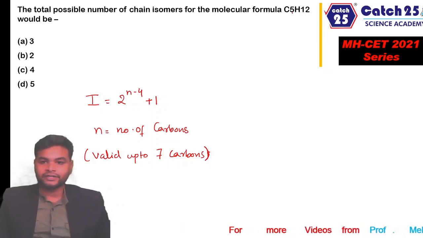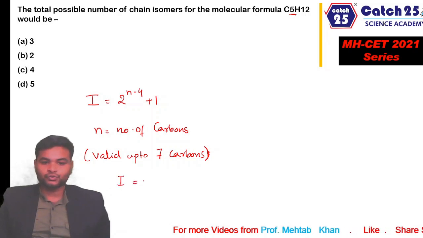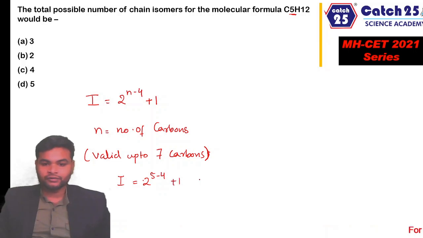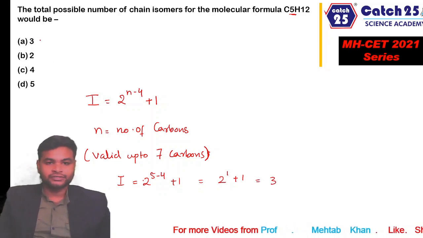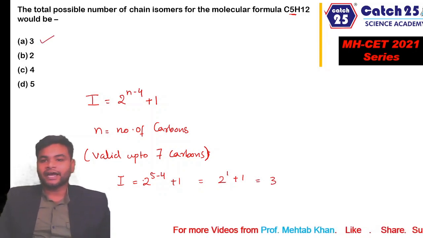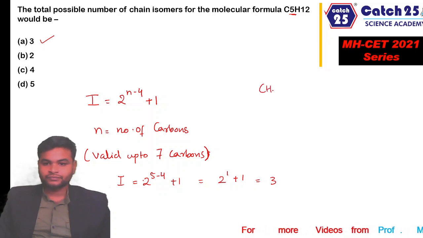Let's solve this. The number of carbons present in the molecule is 5. So I equals 2 power (5 minus 4) plus 1, which is 2 power 1 plus 1, which is 3. So the right answer to this question is 3. Only 3 chain isomers are possible for C5H12. Let's draw the structures of these 3 possible isomers.